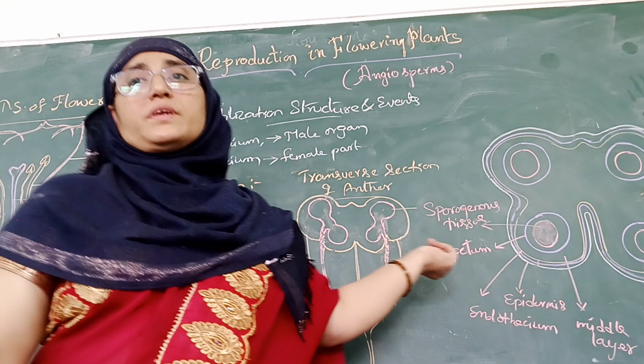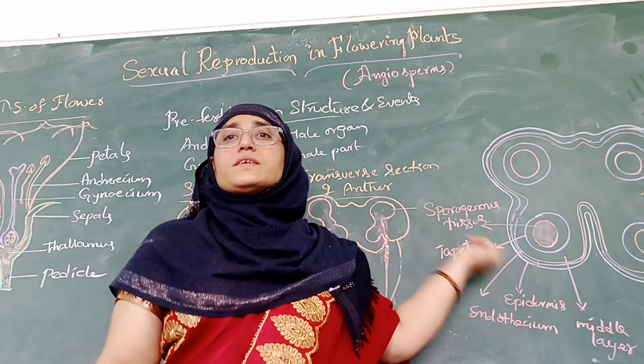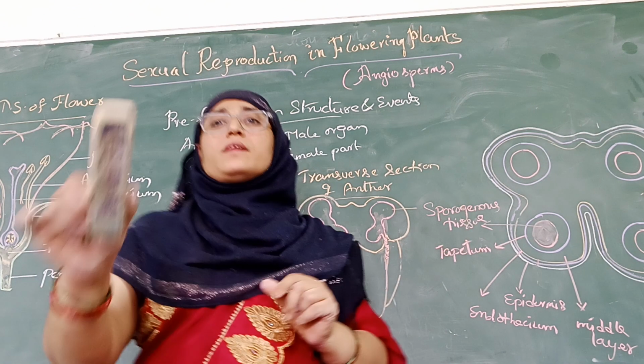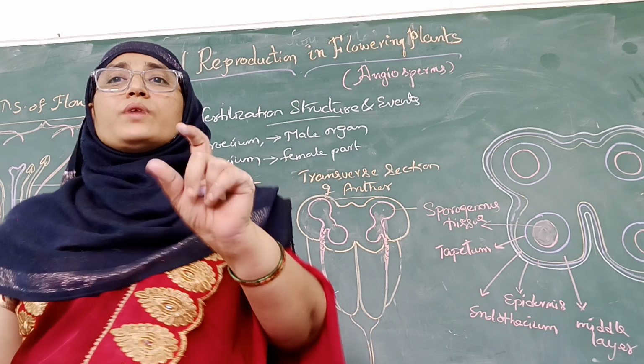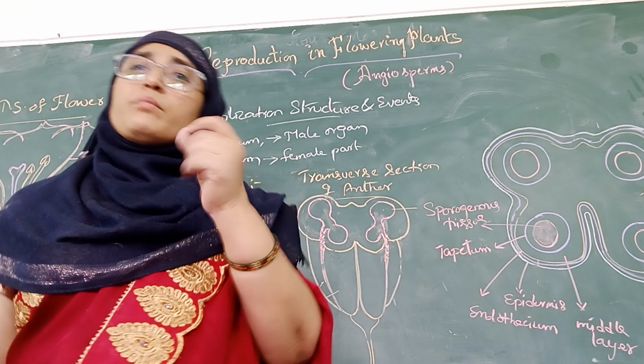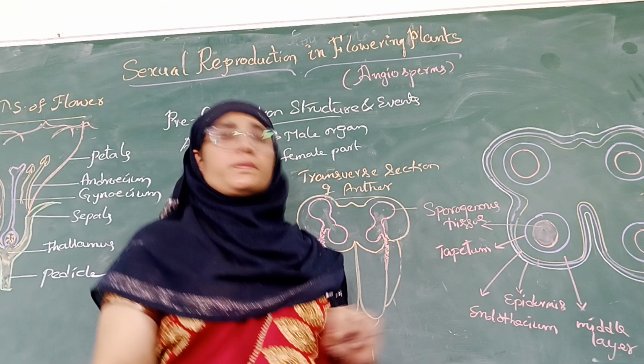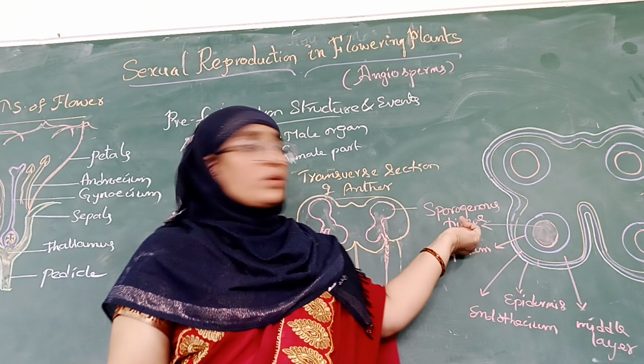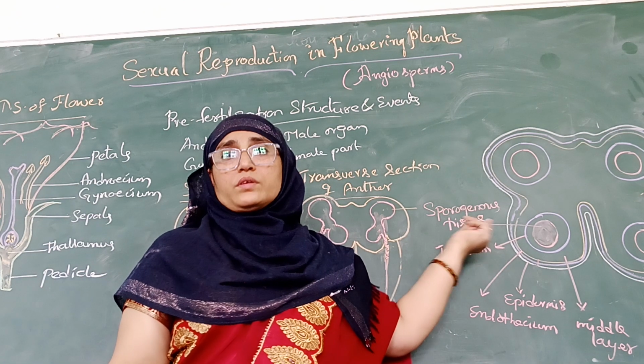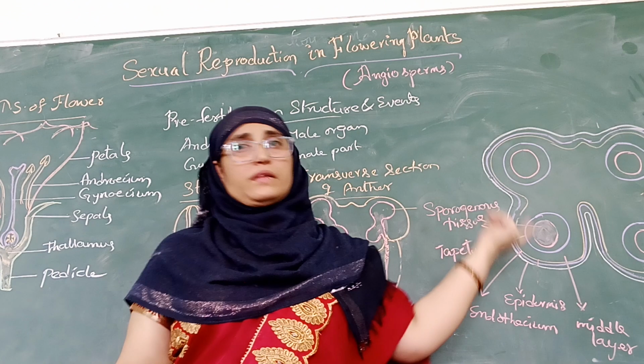The cells in this tapetum, in this fourth layer, contain a dense cytoplasm, and the cells are known to contain more than one nucleus. They are majorly binucleated. Each cell contains two nuclei. Okay, and when we observe this, our observation is on a young anther, right?